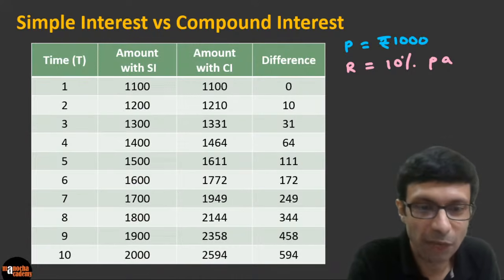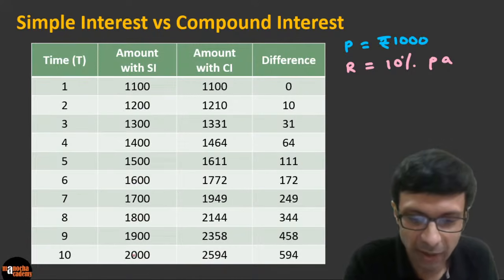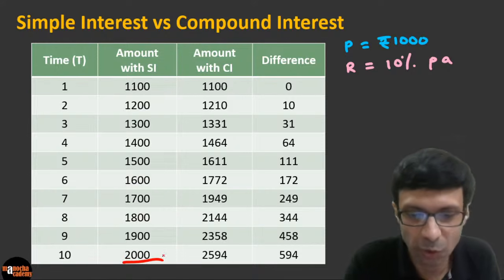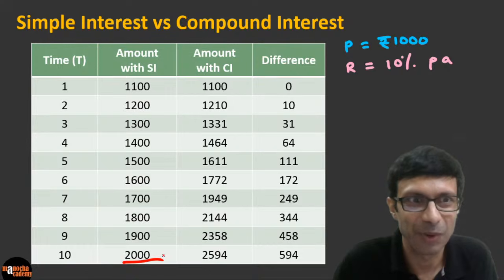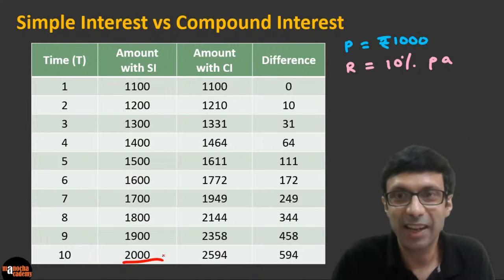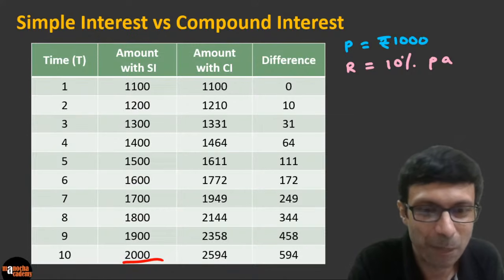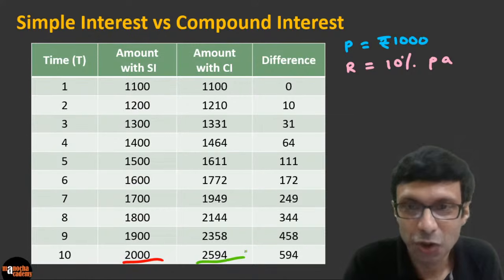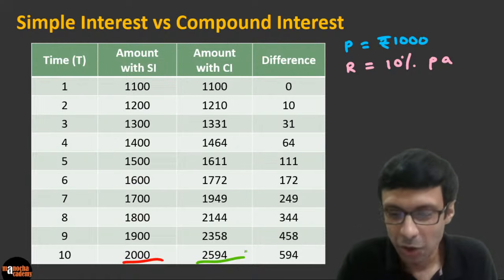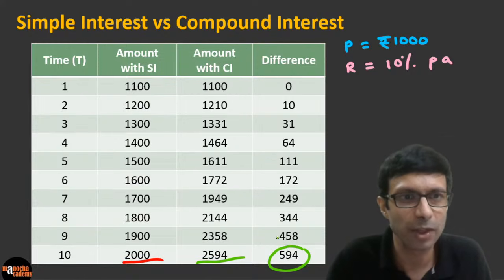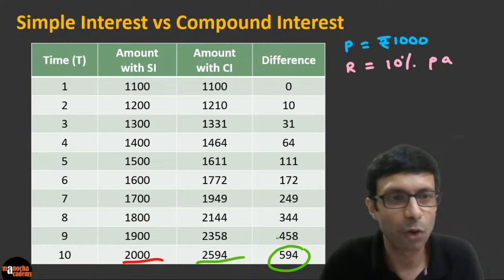So if you take a look at the values after 10 years, what do we get? After 10 years with simple interest, we are getting 2000 on the amount. And after 10 years with compound interest, how much are we getting, guys? With compound interest, we are getting 2594. So there's a difference of 594 rupees. These are approximate values. Okay, I've not worked it out with the decimals.